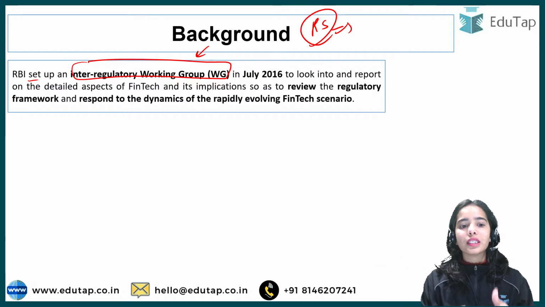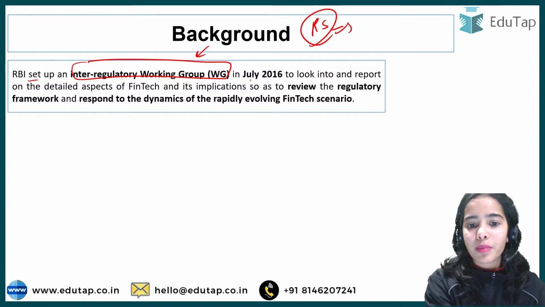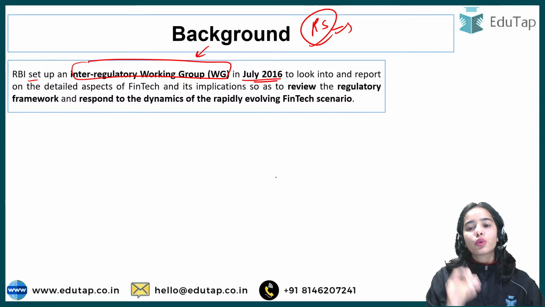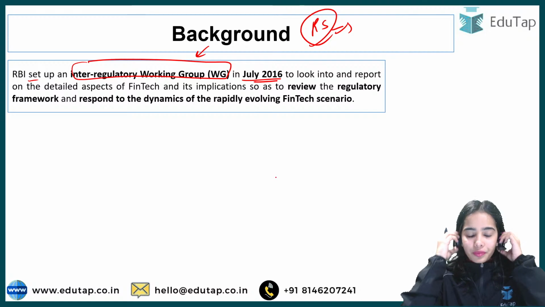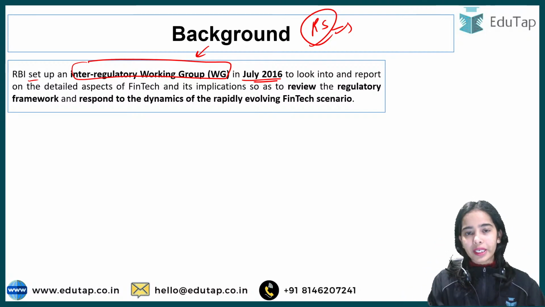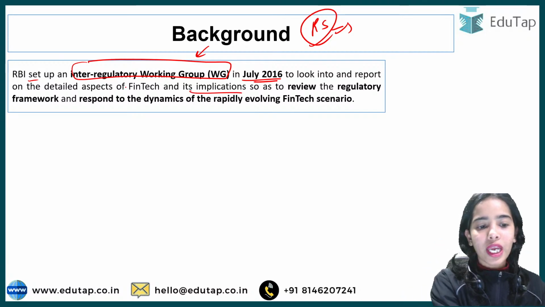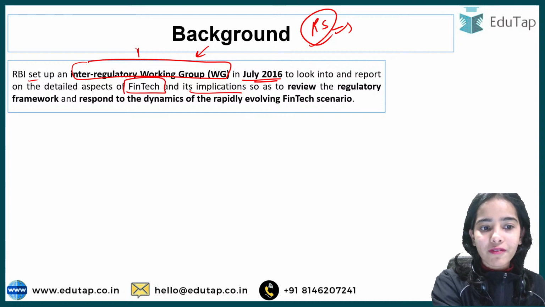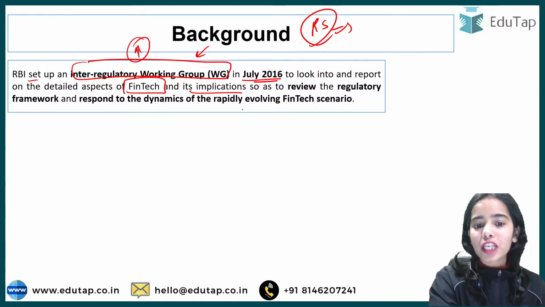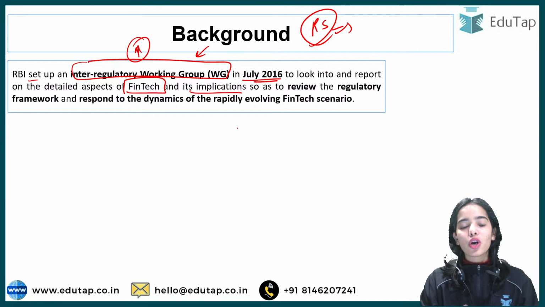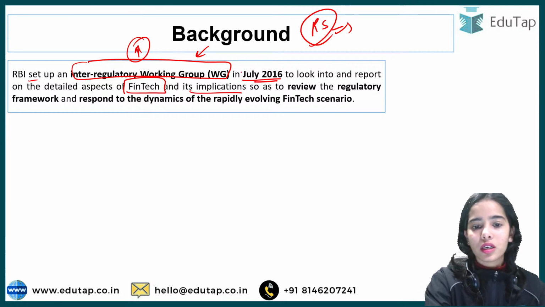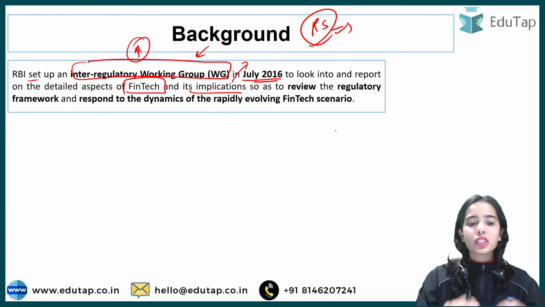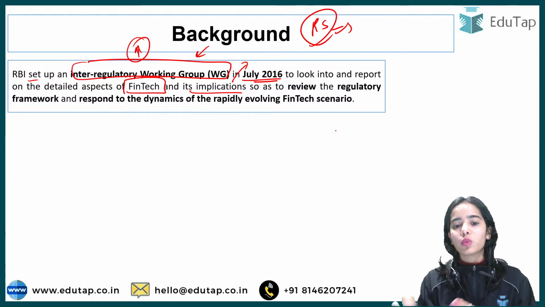So this was the inter-regulatory working group that was established in July 2016 to look into and report the detailed aspects of fintech and its implications. Okay, the financial technology that is being developed in our country and the implications that these fintech companies will have in the country. Okay, so there was a report that was taken from the working group.